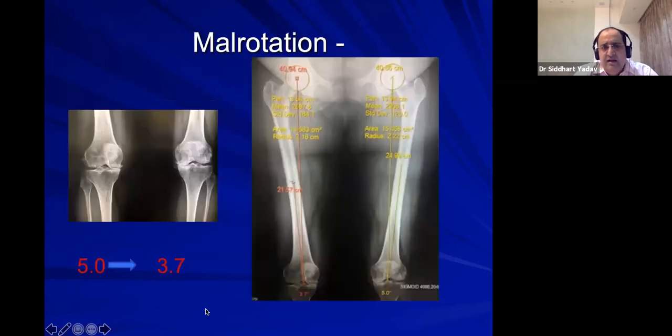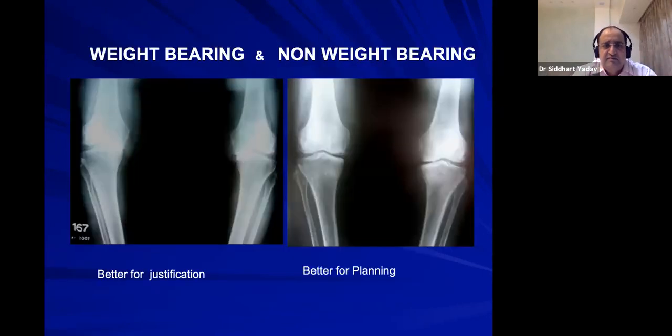And for example, this is a malrotation. Here the angle is calculated. Natural angle is 5 degrees, but in the malrotation it becomes 3.7 degrees. So rotation is very important when you measure this FAMA angle, which determines our distal femoral cut.